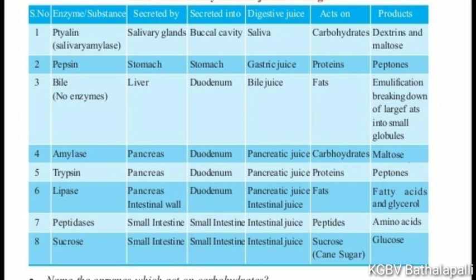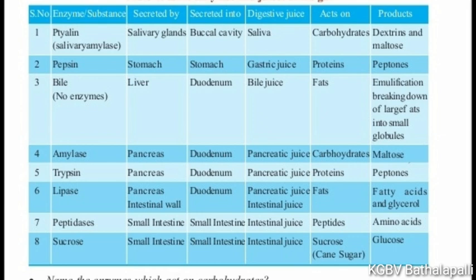Second one, pepsin. Pepsin is secreted by gastric glands into the stomach. The digestive juice is gastric juice. This pepsin acts on proteins. The end products are peptones.